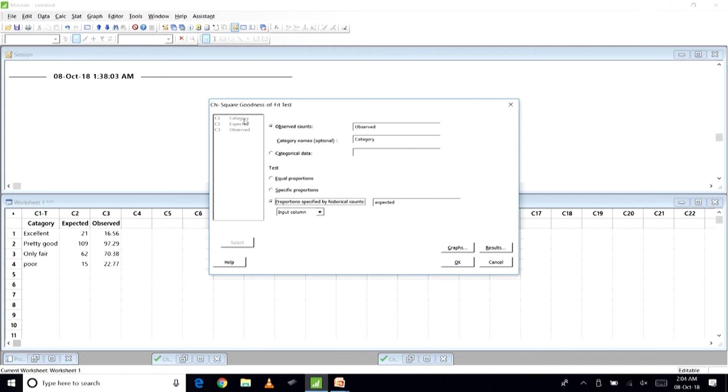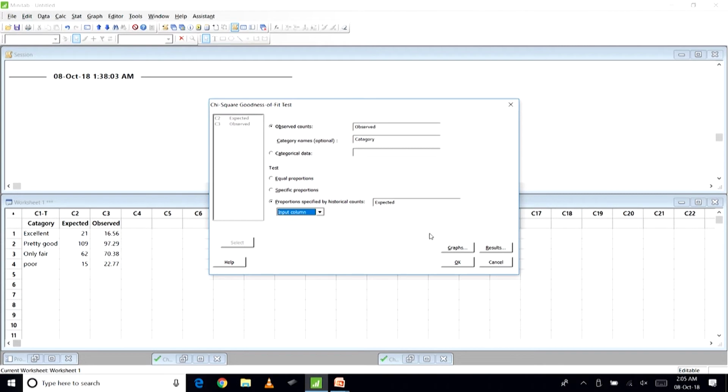Then category name is this category. You don't do anything over here. Proportions specified by historical counts, so this input column is expected. So, you have got observed over here and this is expected.